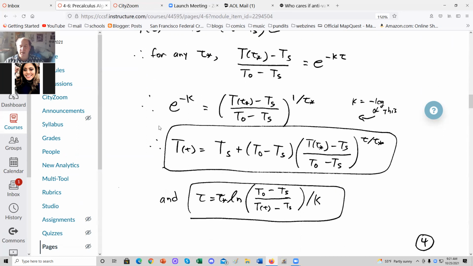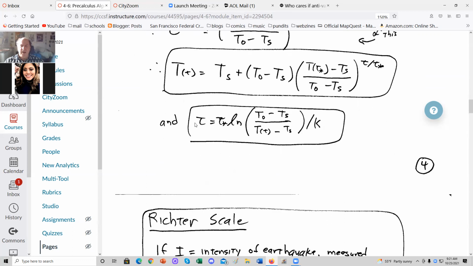So this gives you the temperature at time t, given surrounding temperature, initial temperature, and temperature at a given time, and compared to T, the ratio. And the time to reach a given temperature, T star, is T star natural log of all this.